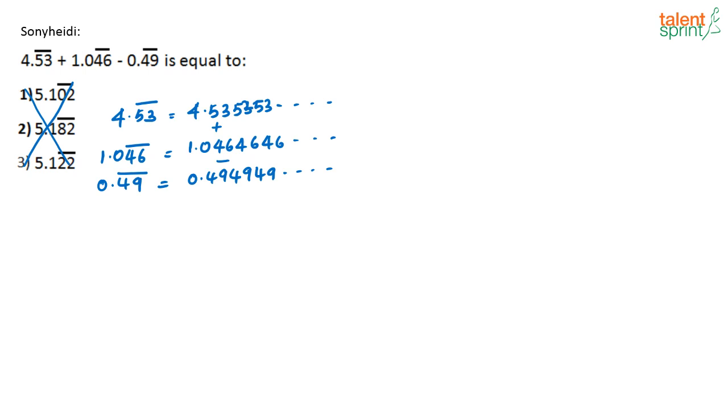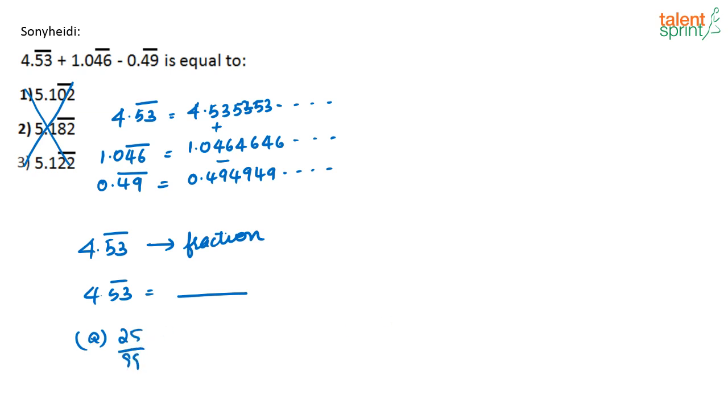Depending upon the question, you can either just solve it like this or convert it into fractions and then solve. Generally, whenever you have questions on recurring decimals, whatever questions I have seen, instead of this addition and subtraction, what they would ask is to represent 4.53 dash in terms of a fraction. These are the types of questions that can come, right? Or 4.53 dash is equal to what? And they will give you some fractions, like 25 by 9, something like this. Based on the options you have to choose which one is correct.